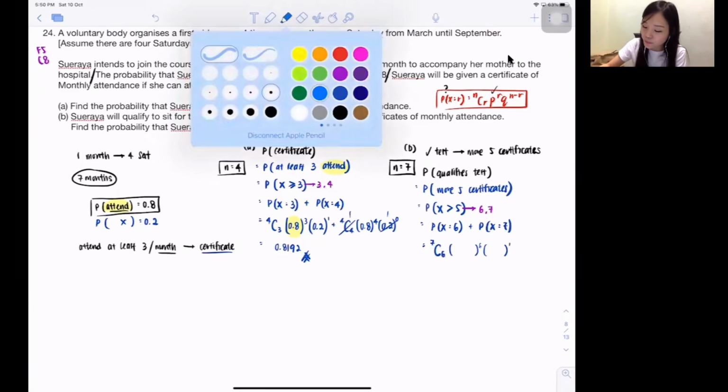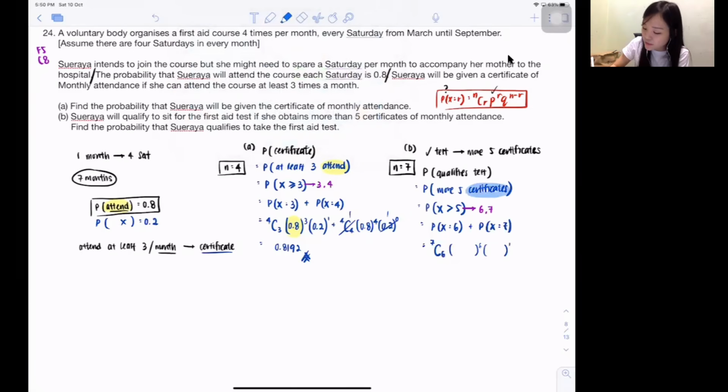Now we are talking about getting the certificate or not. So what's the probability of getting the certificate? It very depends on the one that you just did. You already found out the probability of getting the certificate for her is 0.8192.